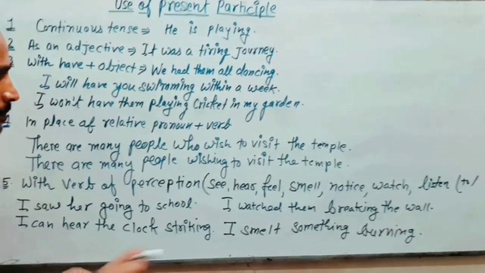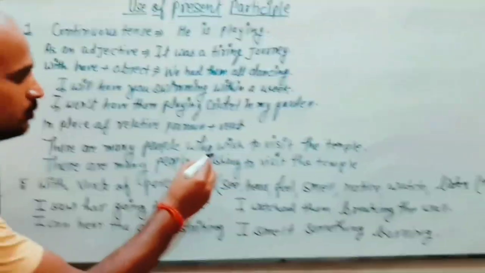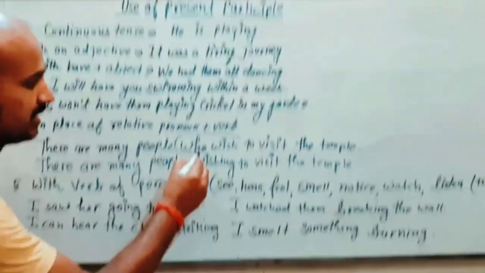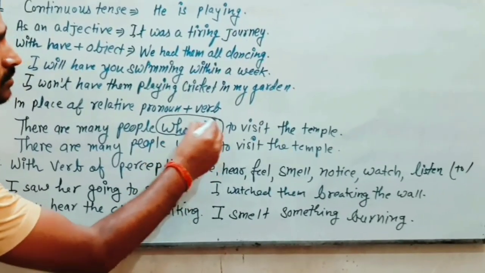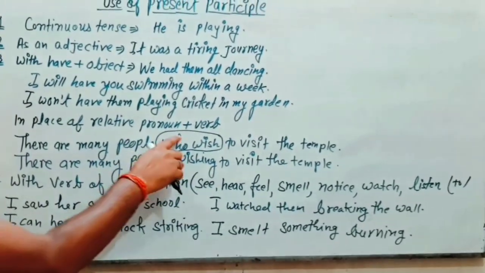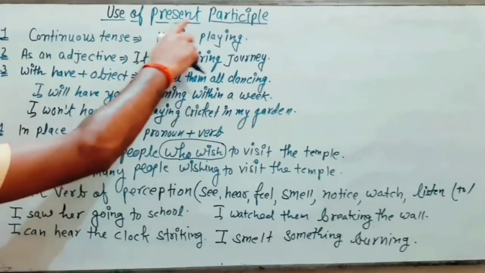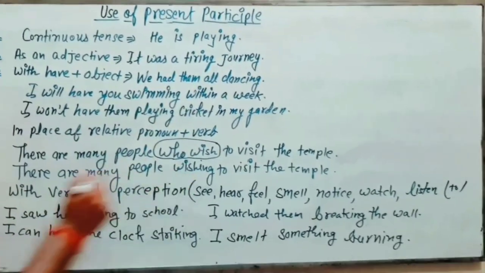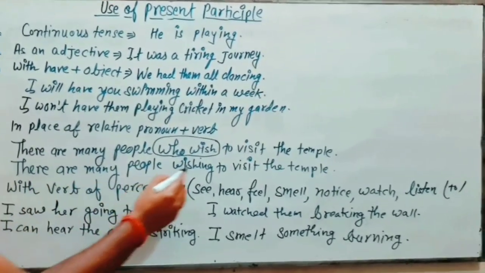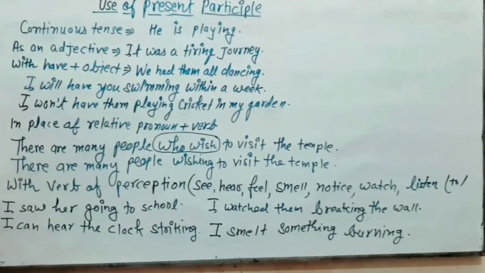Now we have many people who wish. So we have a relative pronoun and then a verb. So in place of this I can use the present participle wishing. So there are many people wishing to visit the temple.